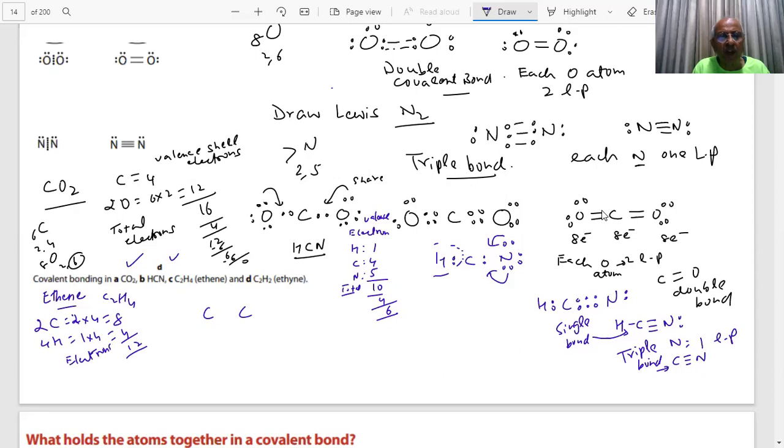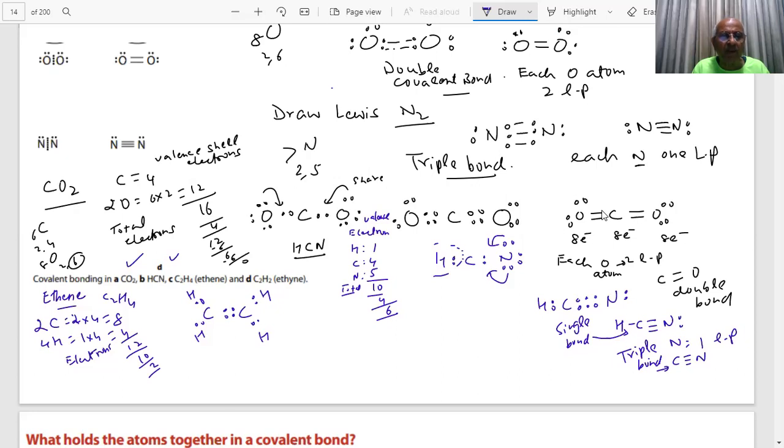You have to distribute these in these 4 atoms. So what did I say? Put it something like this. How many electrons are gone? Hydrogen can have only 2, no problem. It can take 2, 4, 6, 8, 10. Only 2 electrons left, that I will put here. Now carbon has got 2, 4, 6, 8. Okay?